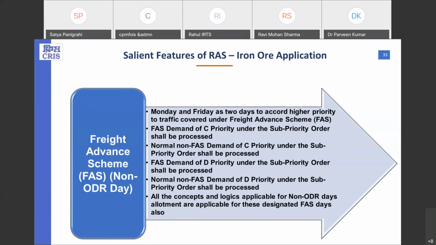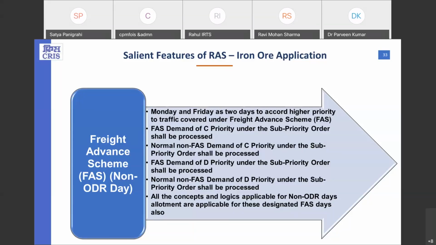Under this scheme, again under the C and D priority, demands are classified into 2 parts. First is the FAS demands for C priority. Second is the FAS demand of D priority. The allotment order is defined in a way such that FAS demand of C priority under the sub priority order, whether it is CBT, WIS or normal, is allotted first.